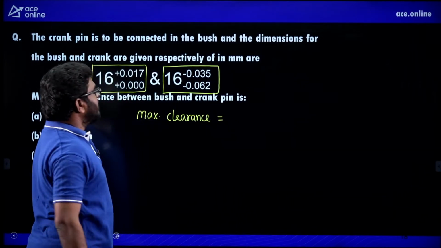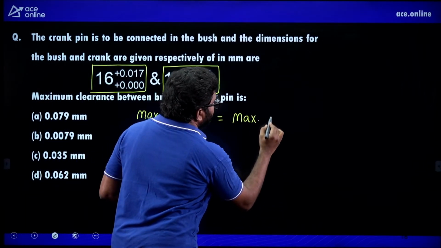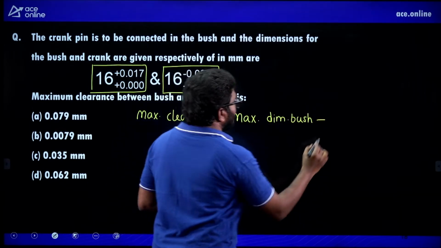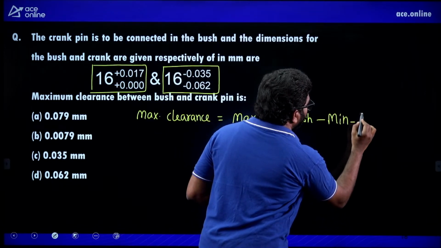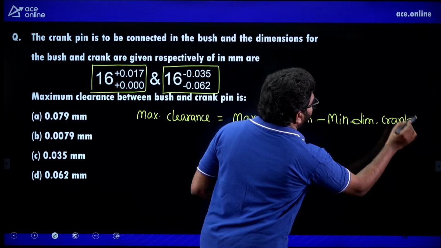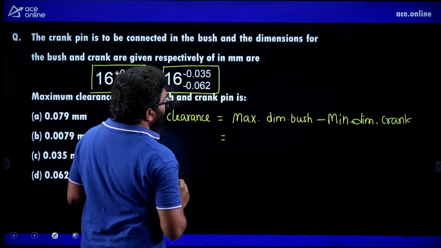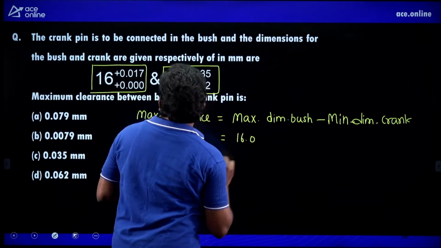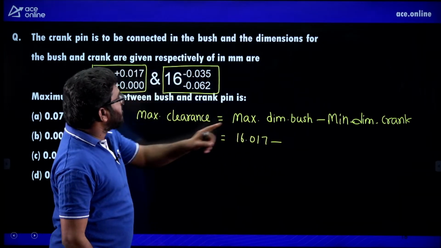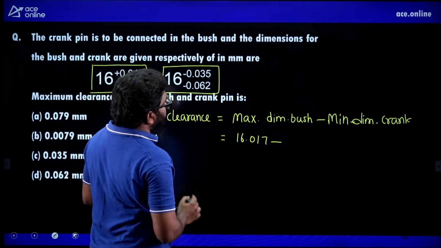Maximum dimension of the bush minus minimum dimension of the crank. The maximum dimension of the bush is 16 plus 0.017, that is 16.017, minus the minimum dimension of the crank, that is 16 minus 0.062.